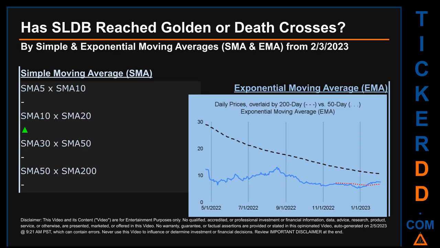Continuing with SMA, we looked across the 5 to 10, the 10 to 20, and the 30 to 50-day ranges to see if golden and death crosses had been reached. We found a golden cross signal for the 10 to 20. We could find neither golden cross nor death cross signal for the 5 to 10, the 30 to 50, and the 50 to 200.